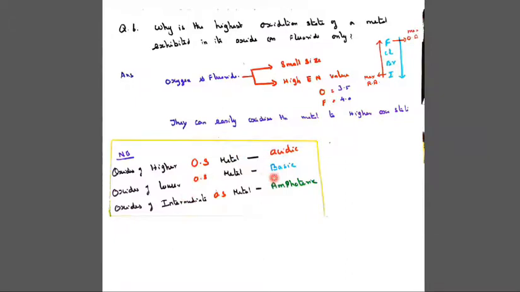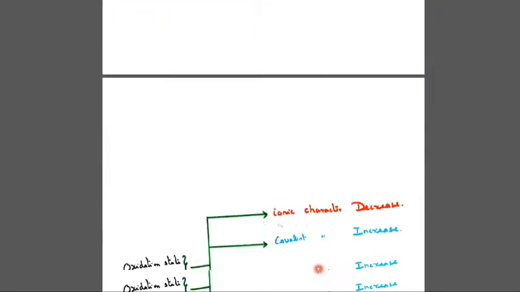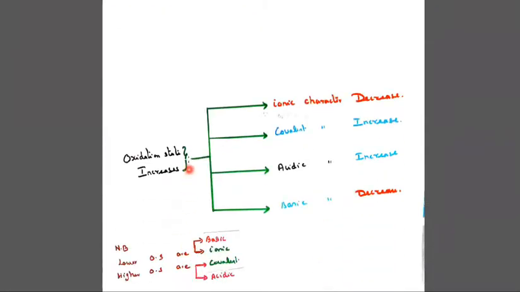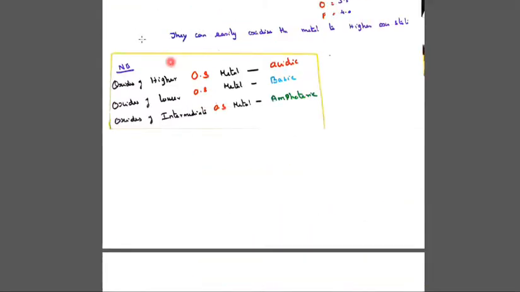Already I told you, lower oxidation states are ionic and higher oxidation states are covalent. As the oxidation state increases, ionic character decreases and basic character also decreases. Lower oxidation states have a higher basic character.